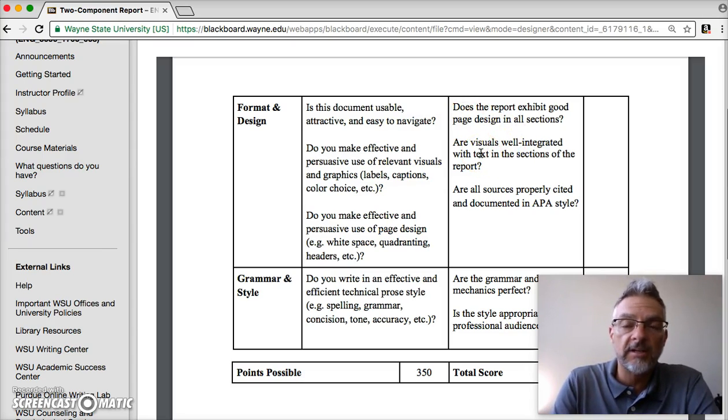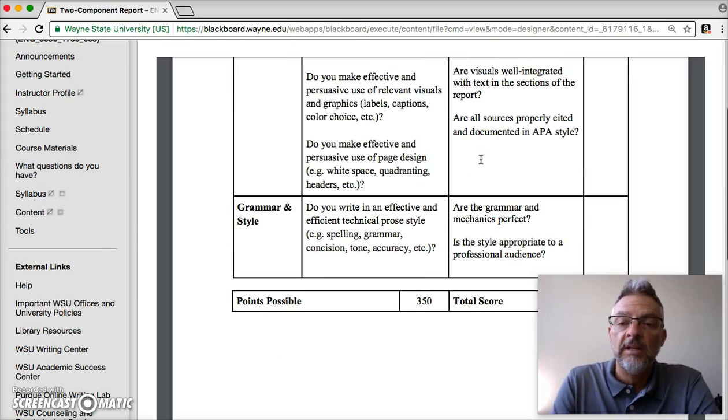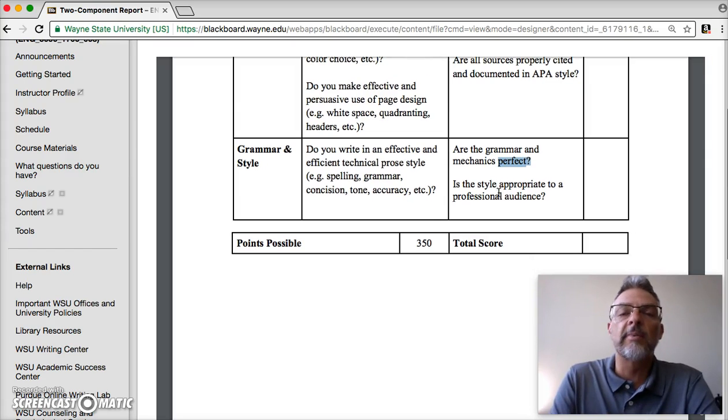So looking at format and design, do we have good page design? Visuals well integrated, right? We need to have the 3 visuals. We have APA documentation style. Are the grammar and mechanics perfect? I don't know if there's such a thing as perfect grammar and mechanics, but obviously grammar and mechanics are an issue, and so we'll take a look at those as well.